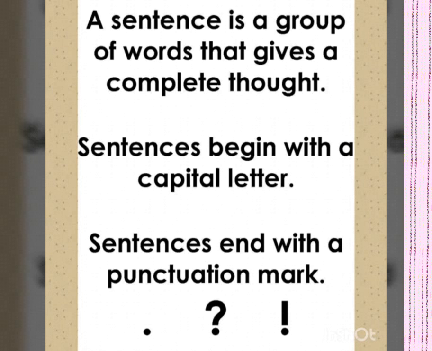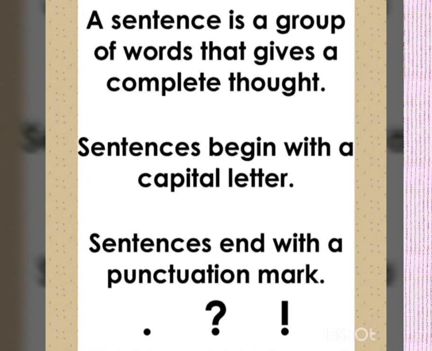That is, a sentence is a set of words or phrases or clauses that combine together to give a meaningful thought or a complete sense. In simple words, we can say that a sentence is a set of words that makes complete sense. Sentences begin with a capital letter and end with a punctuation mark. The punctuation mark can be a full stop, a question mark, or an exclamation mark. It depends upon the situation, so we use the punctuation marks correctly.